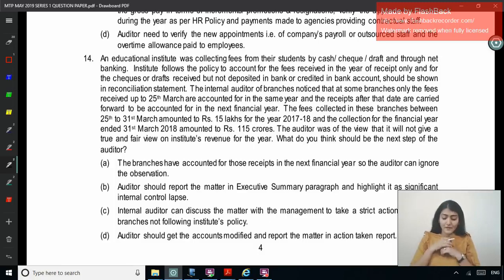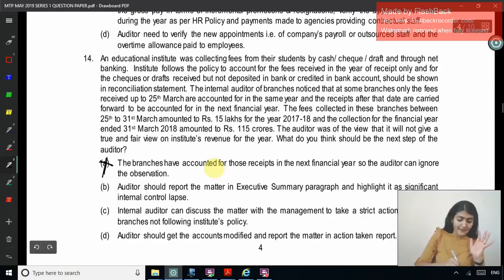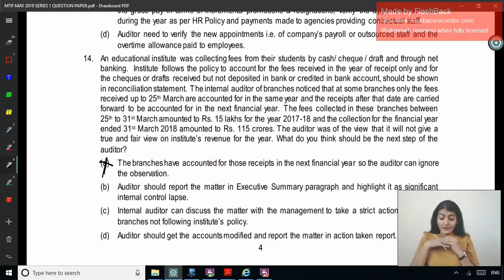Right, the branches have accounted for these receipts in the next financial year, so the auditor can ignore the observation. No, when we get something, we just can't ignore it that way. Auditor should report the matter in the executive summary paragraph and highlight it as a significant internal control lapse, could be thought of. Internal auditor can discuss the matter with the management to take a strict action against the branches not following the institute's policy. You can't just discuss a matter, okay?